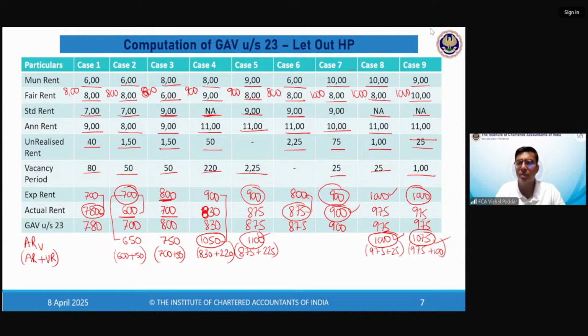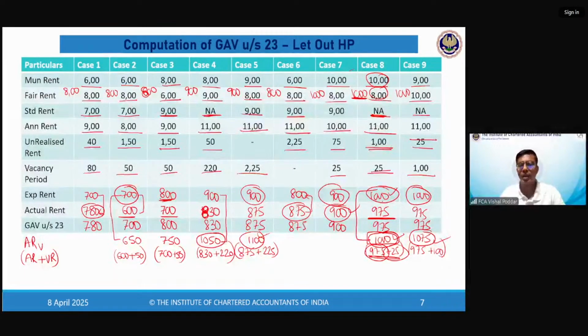Pragya is asking, please explain case 8. See case 8, I'll explain again, Pragya. So 1800, whichever is higher is 1000. 1000 not applicable, so 1000. Then 1100 minus 100 minus 25 is 975. Now, since AR is less than ER, I will find out ARV. How do I find out ARV? It is AR plus ER. So it comes to 1000. Now I compare ER with ARV.